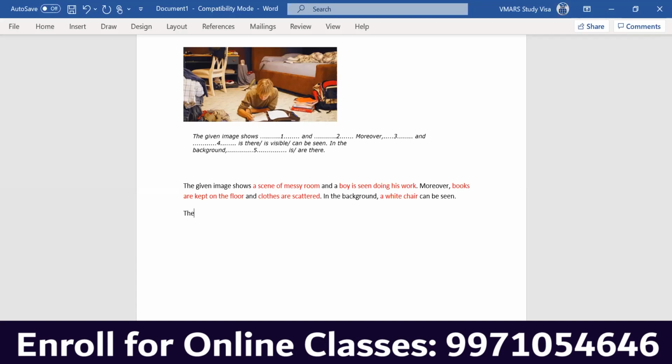What they will do, they will write: the given image shows a scene of a messy room. Full stop. Boy is doing his work. Full stop. Do not do like this.